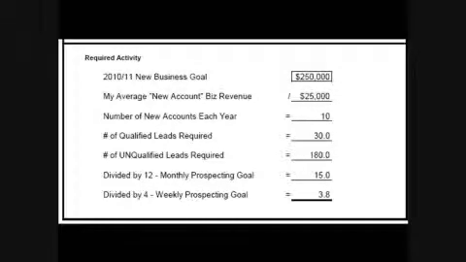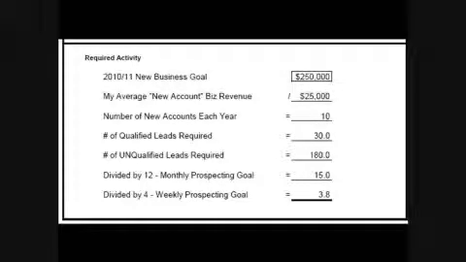Since every new sale requires 3 qualified leads, this AE will have to call on approximately 30 qualified leads throughout the year in order to reasonably expect to hit their budget. Since they also require 6 suspects for a qualified lead, they'll need to uncover 180 suspects throughout the year in order to reasonably expect that they will hit their budget.